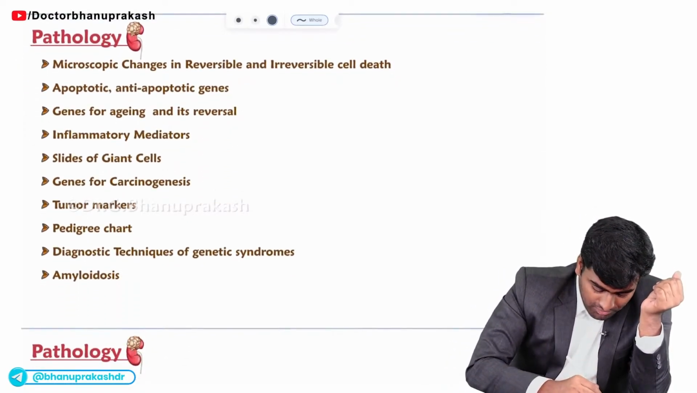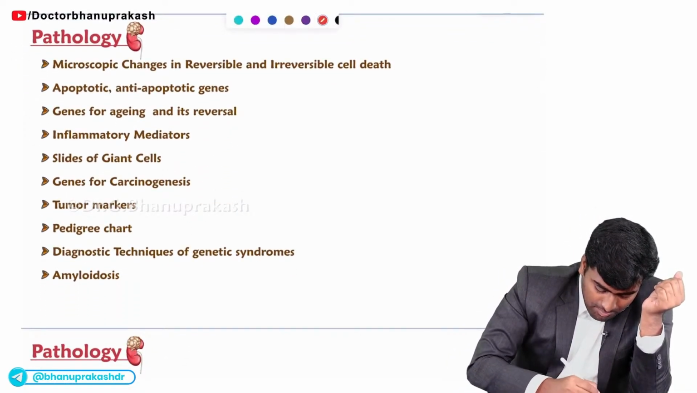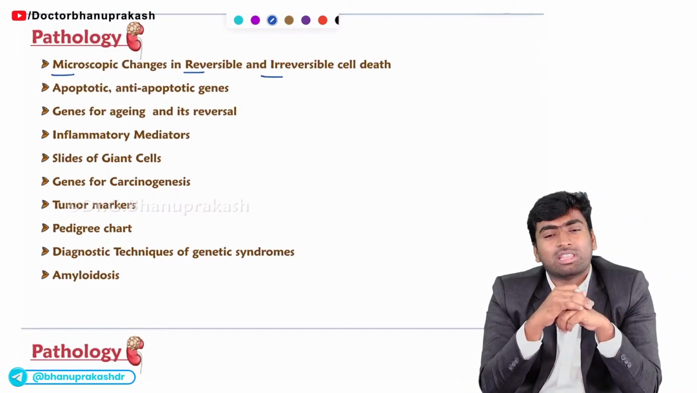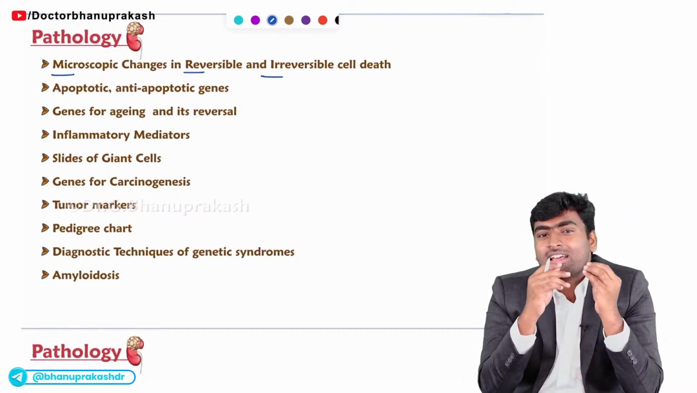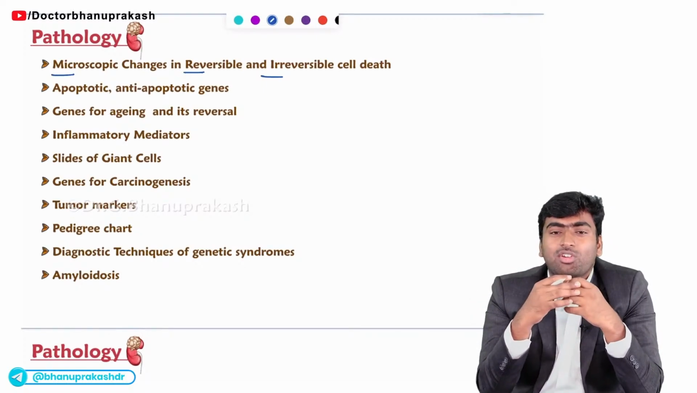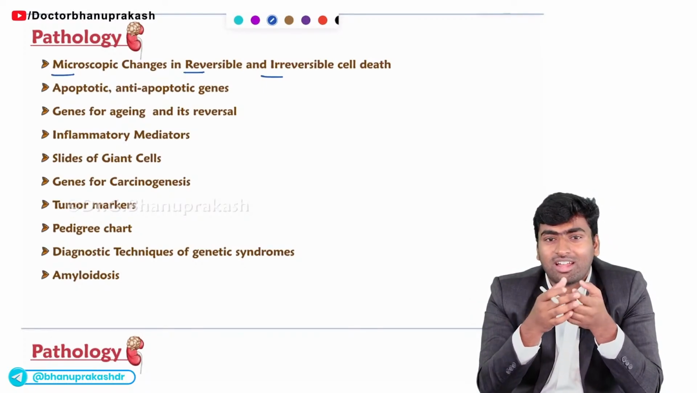And about this first one, which is the microscopic changes in reversible and irreversible cell death. So what will they do? They will give these changes in reversible cell death and irreversible cell death. They will ask in which of the following is the cell death reversible or irreversible.